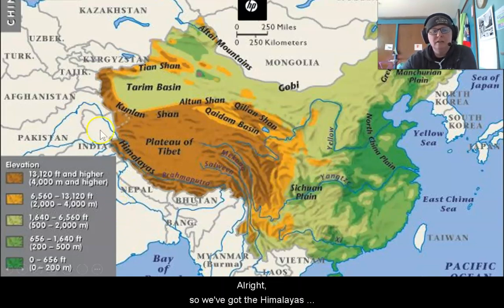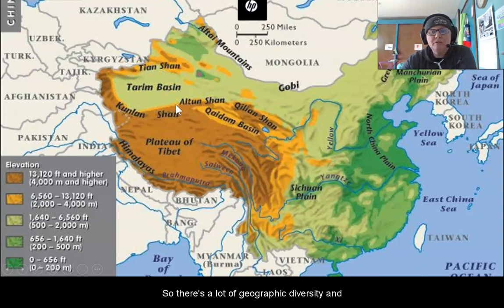Like I said, we've got the Himalayas that are this huge natural border. We've also got plenty of plains. A basin is going to be up high. It's kind of like a plain, but it's up high and in between mountains. So there's a lot of geographic diversity, and that makes communication hard.